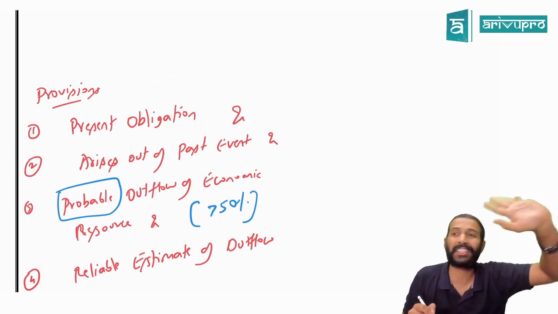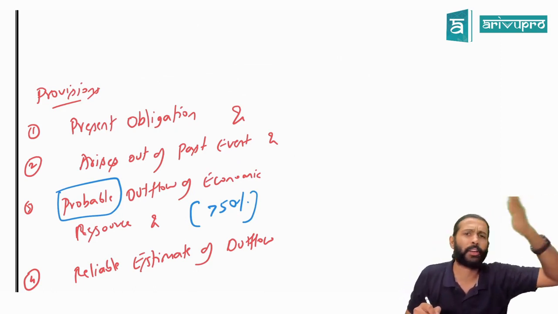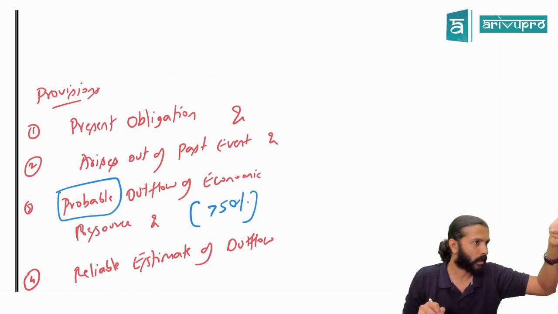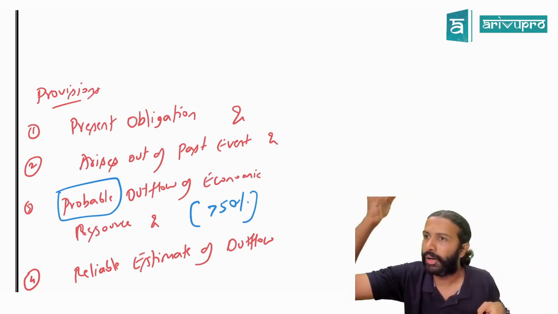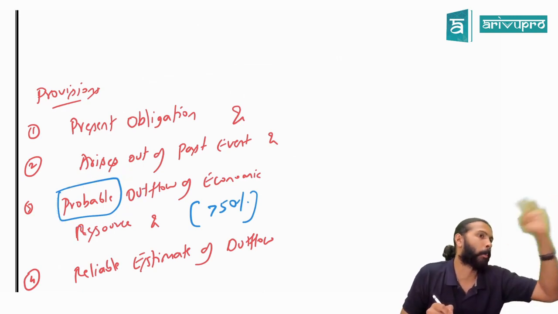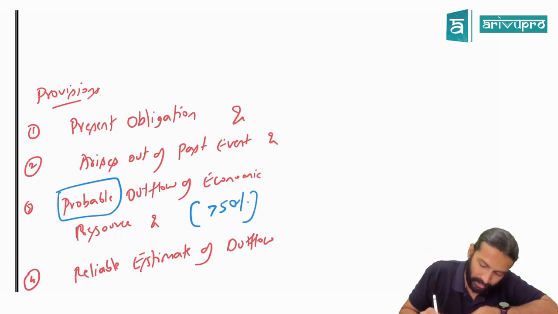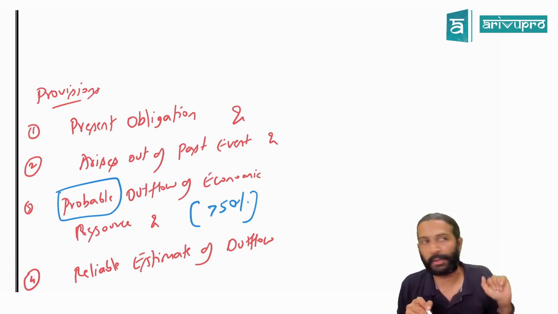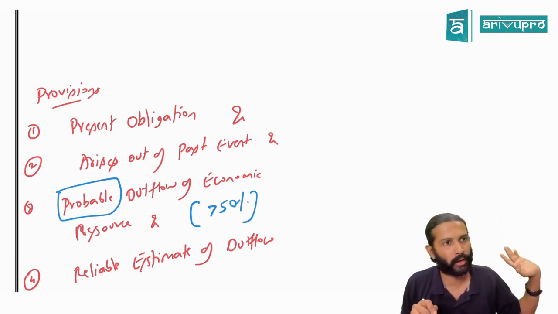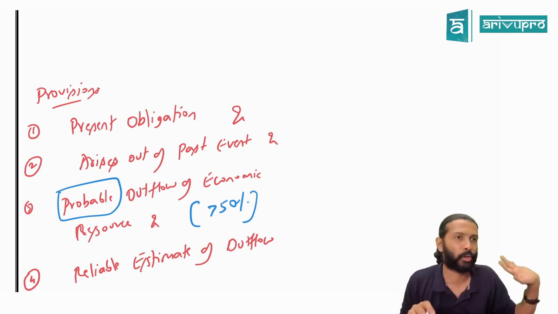Because provision is an estimate, no, sir. There can't be 100%. If you are 100% sure, you don't book provision. You book what? Liability, no? Correct. If you're 100% sure, you'll book liability. So for you to book provision, it should be a probable outflow of economic resource. Probable means more than 50% chance. More than 50% probability, we call it probable. Is this okay? One more is there, which we'll tell you in a bit. Are we good with this so far?